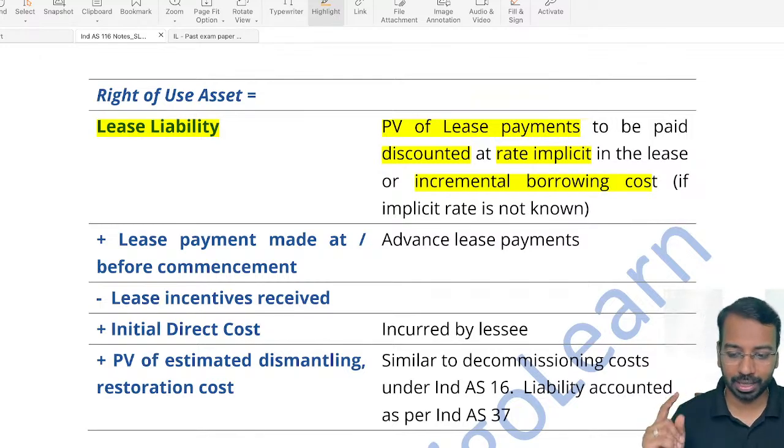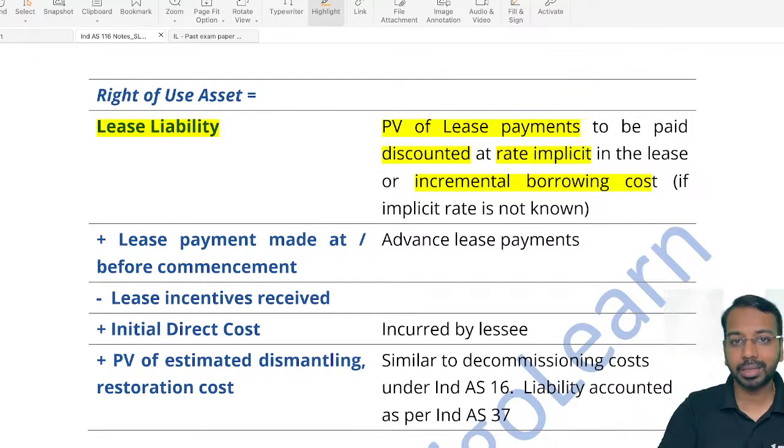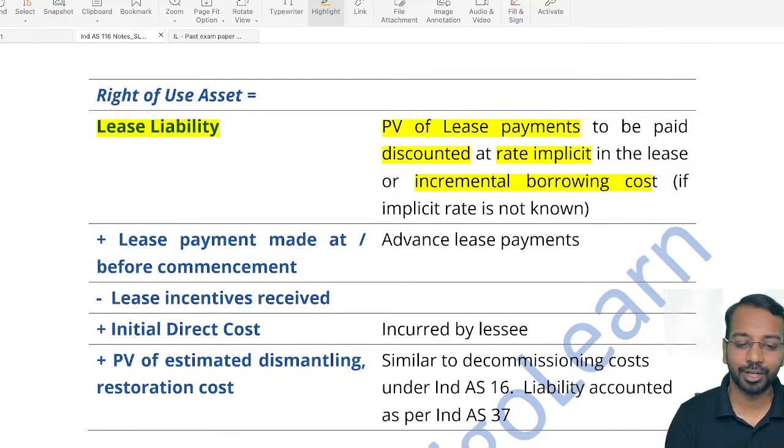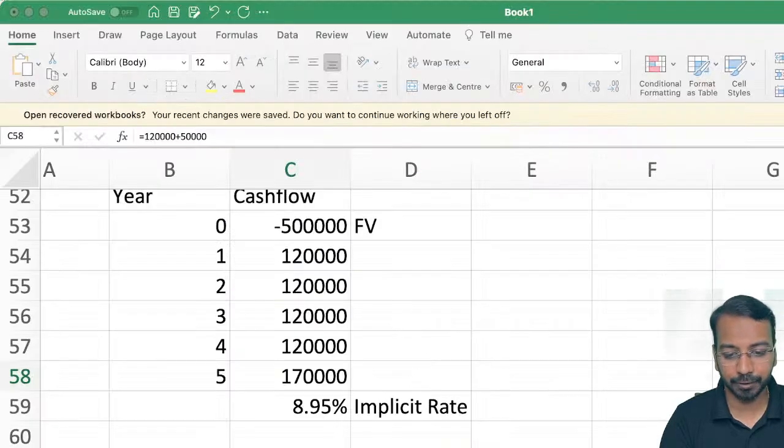So one last time, right of use asset is equal to lease liability, which is the present value of lease payments, where the rate to be used is the IRR or the incremental borrowing rate, plus advance lease payment, minus any incentives received, plus initial direct cost, plus present value of estimated dismantling or restoration cost. Now I will quickly apply the same concept in this example, what I have just mentioned here.